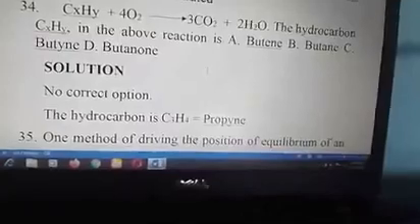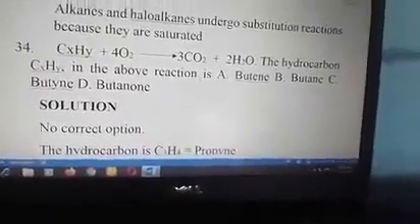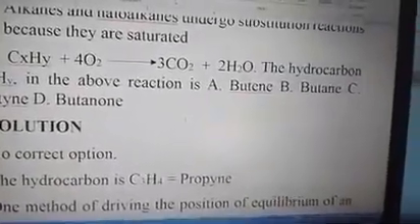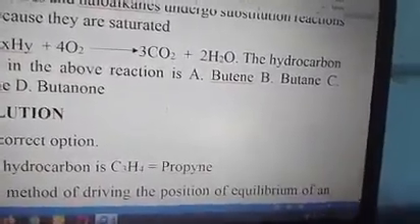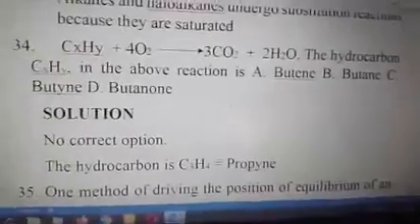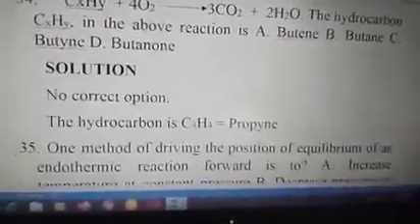Solution, no correct option. The hydrocarbon is C3H4. Look at the carbon atoms on the left hand side. The carbon is balanced; on the right hand side in CO2 there are 3 carbon. And hydrogen on the right hand side is 2 times, in water 2 times 2 is 4. So it's C3H4, propyne. So no answer is correct in the options.